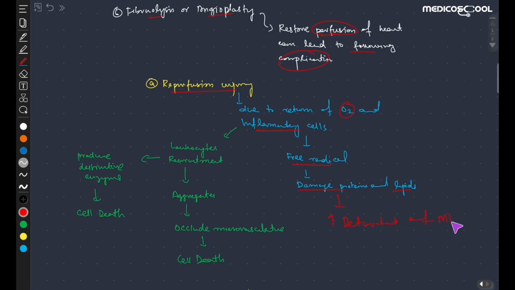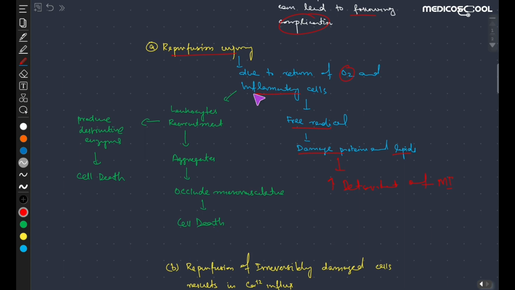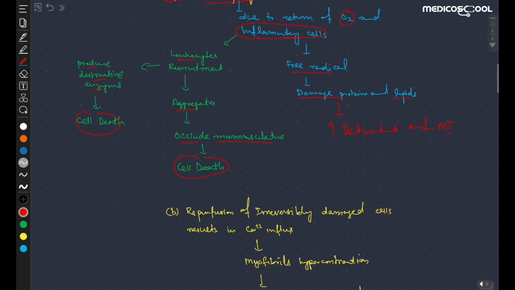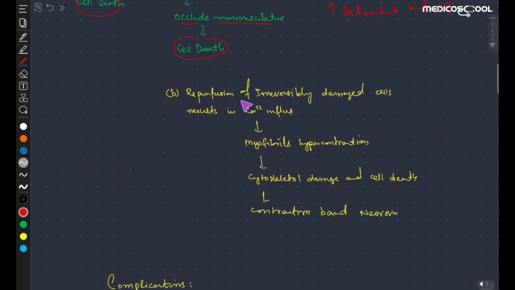and it will cause further deterioration of myocardial infarction. The second one is that as there is recruitment of the inflammatory cells in the form of leukocytes, these leukocytes will aggregate and will occlude the microvasculature of the heart, which will in turn cause cell death. It can also produce destructive enzymes like proteinase, etc., which can lead to myocyte death. So the first complication is in the form of reperfusion injury caused by the oxygen and inflammatory cells. The second one is the reperfusion of the irreversibly damaged cells.